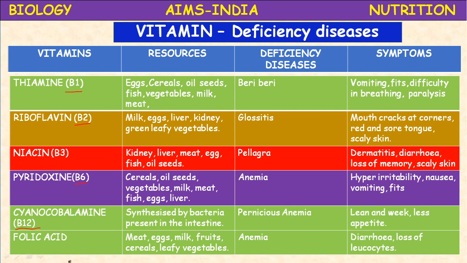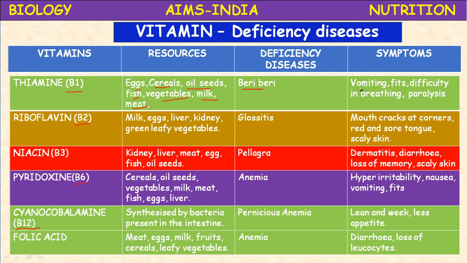Vitamin B1, thiamine. The sources are almost the same: eggs, cereals, oil seeds, fish, vegetables, milk and meat. B1 is present in these vitamin rich food materials. Vitamin B1 deficiency leads to a disease called beriberi.